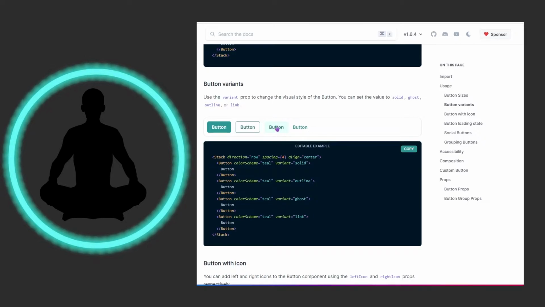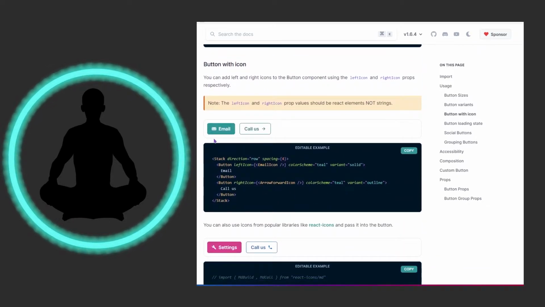Cool. Just make sure when you're using the ghost, try not to bury it in a lot of text, because unless the user is hovering, maybe they're on an assisted reading device or a tablet, they may not get this highlight background thing. So be extra careful with the ghost one.